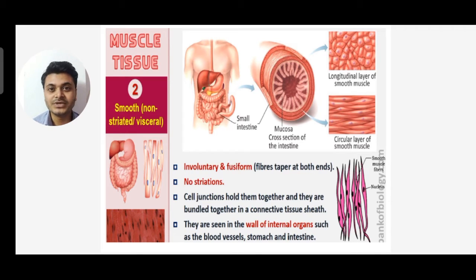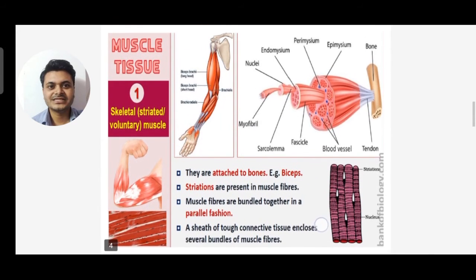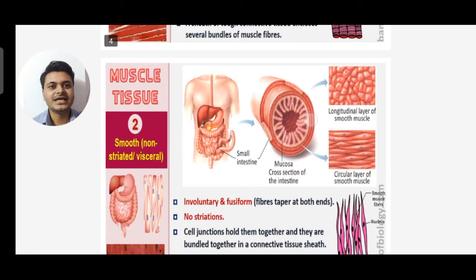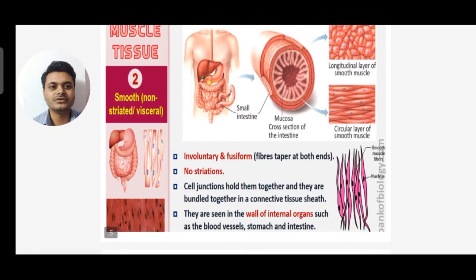These smooth muscles are seen in the walls of internal organs such as blood vessels, stomach, and intestine. You can see them in the small intestine. The first one was skeletal muscle, found in the arms, for example in the biceps, and smooth muscle is found in the walls of internal organs such as blood vessels, stomach, and intestine.